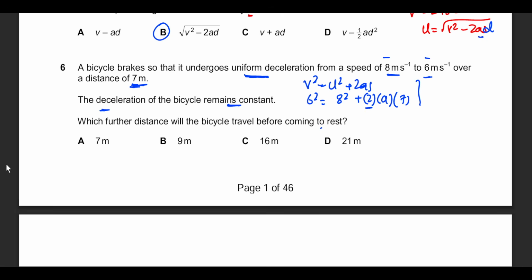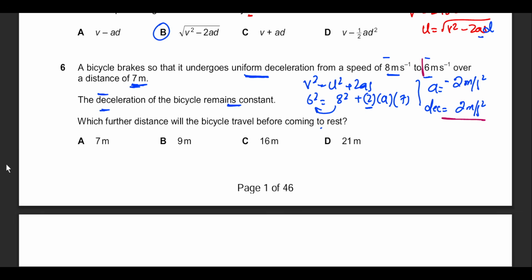When you do the algebra correctly, I understand this is going to yield a negative value of acceleration. But you don't need to worry about that, because deceleration inherently means a negative value, so we can write this as simple a, which comes out as a equals 2 meters per second squared. If I refer to this as acceleration, I will write down negative. If I refer to this as deceleration, then writing down negative does not make any sense. So the deceleration is known now.